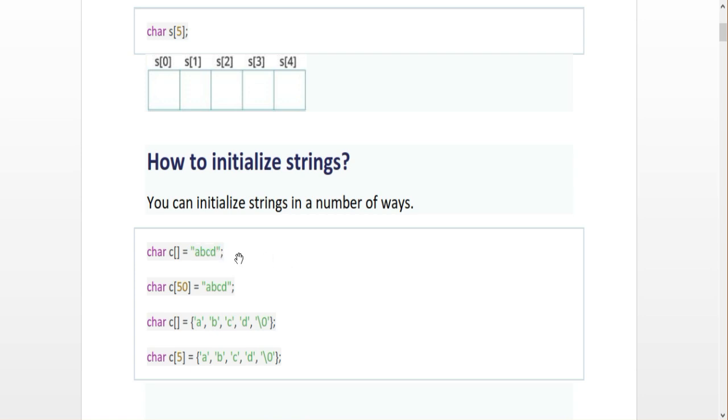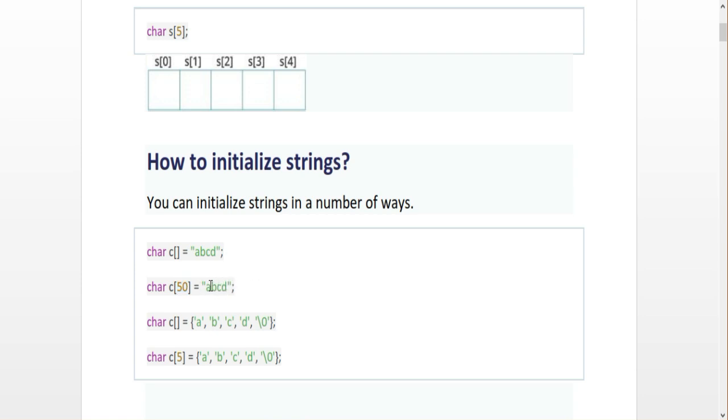And for char c[50], here is another declaration with a width size, and "ABCD", the same string, is given. So in the first statement, the size will be taken automatically. The count of the characters is the size of the array. But here I can declare 50 characters; I can give 50 or 49 characters here.